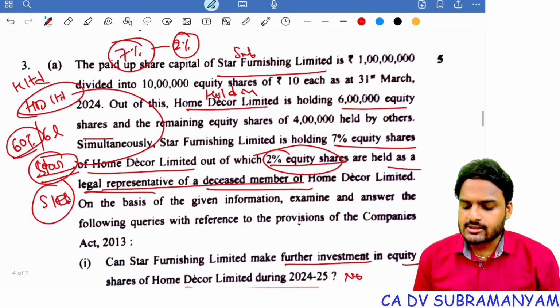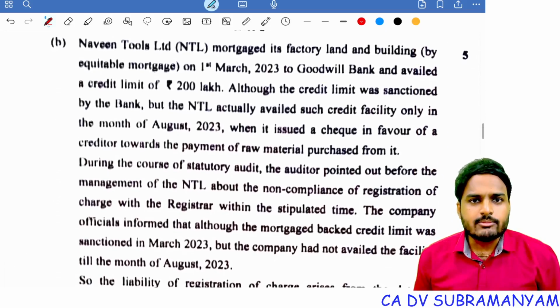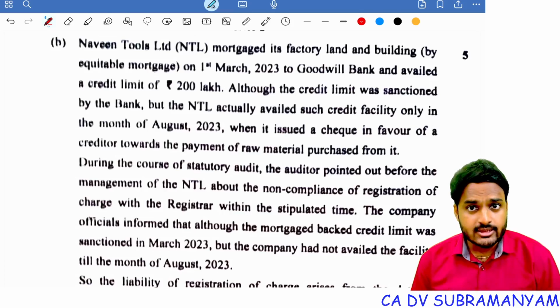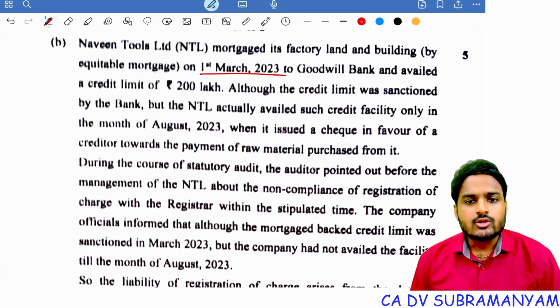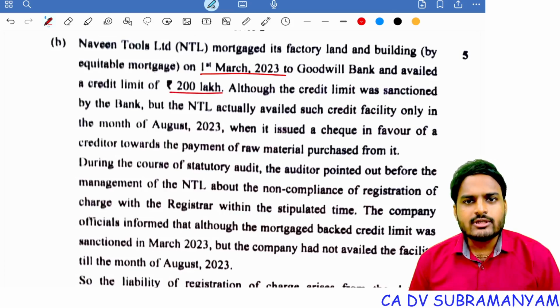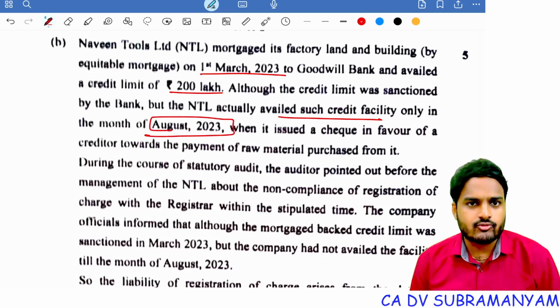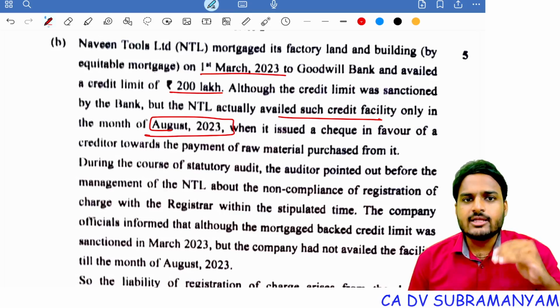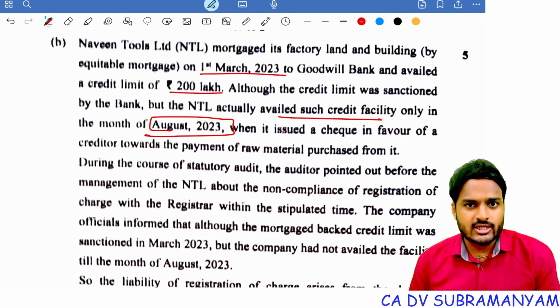And this question was asked for 5 marks. This is also a simple question. Naveen Tools Limited mortgaged its factory, land and building by equitable mortgage on 1st March 2023 to Goodwill Bank and availed a credit limit of 2 crores. Although the credit limit was sanctioned by the bank, the company actually availed such credit facility only in the month of August 2023. Sanction happened on 1st March 2023, whereas the credit facility was availed in the month of August 23.